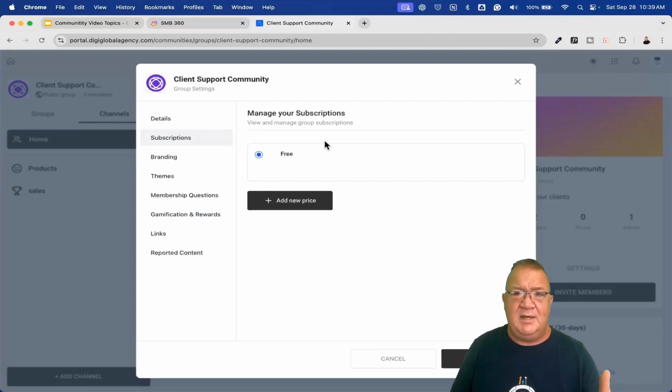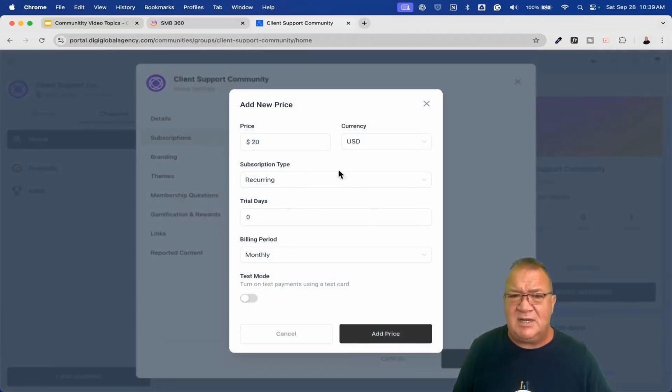anything. Okay, so you're welcoming people in to join your group, no different than if you had a Facebook group and people want to join your Facebook group. Okay, you can do that. So I'm going to leave it as free here, but you can charge. And I'm just going to click on this button to show you.